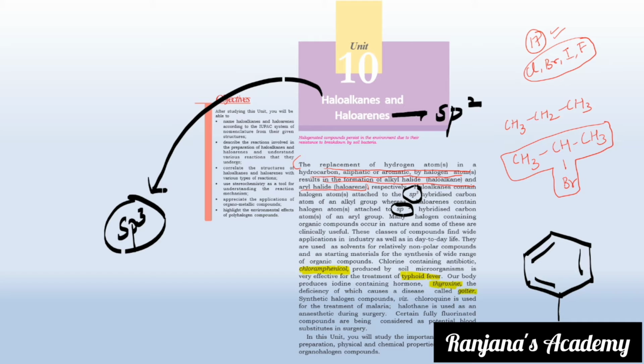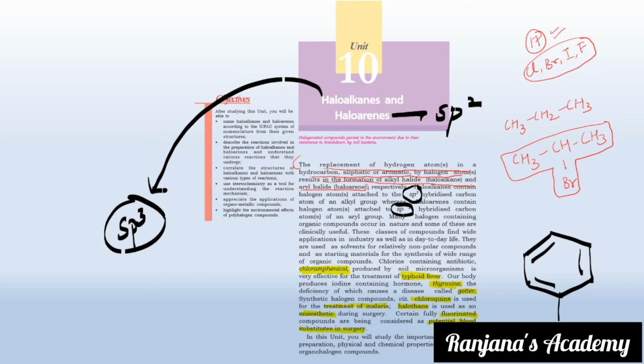Chloroquine is used for the treatment of malaria. Halothane is used as an anesthetic during surgeries. And certain fluorinated compounds have been considered as potential blood substitutes in surgery. So you can see it has wide scope in applications in day-to-day life.